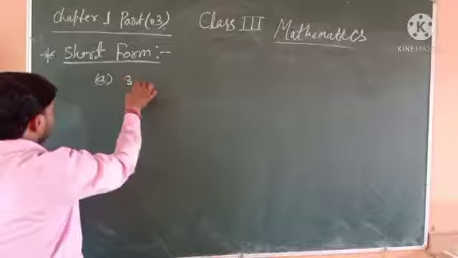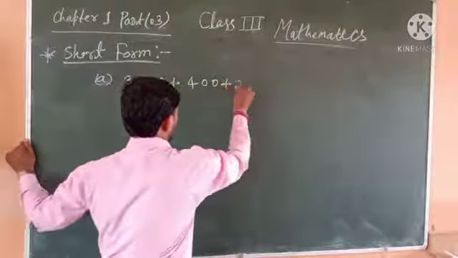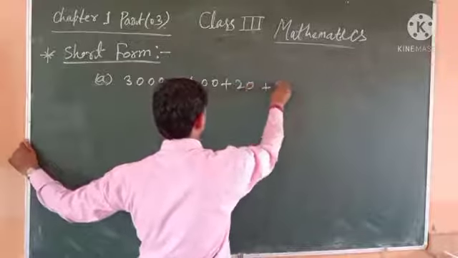Example A: 3,000 plus 400 plus 20 plus 3.